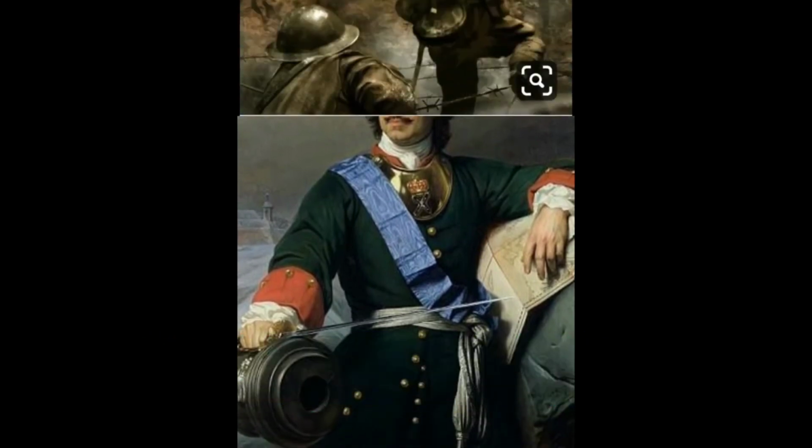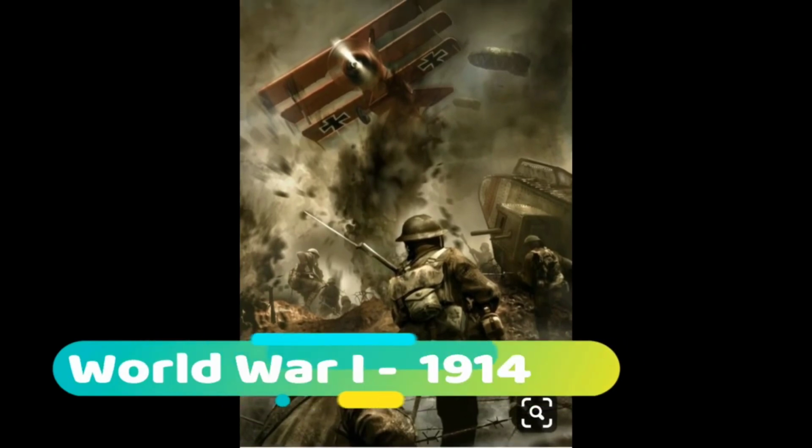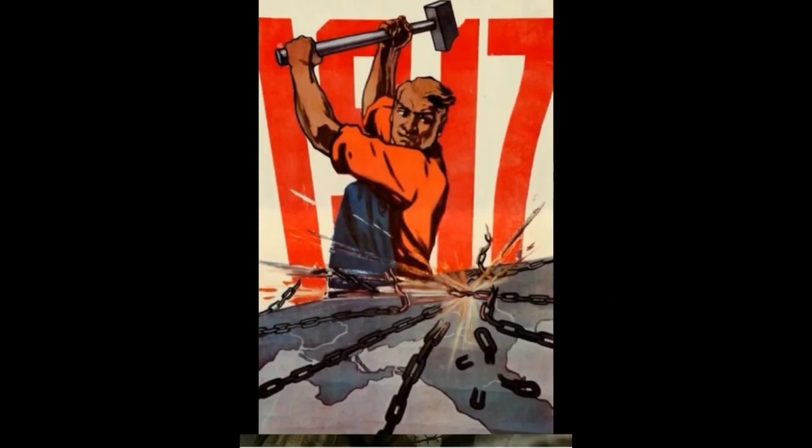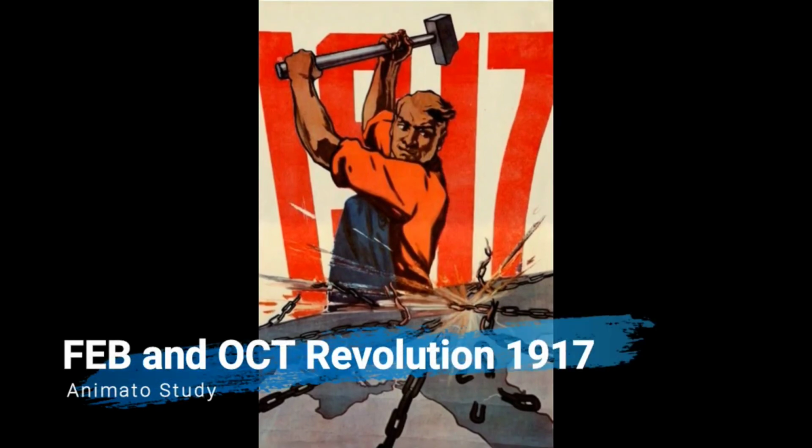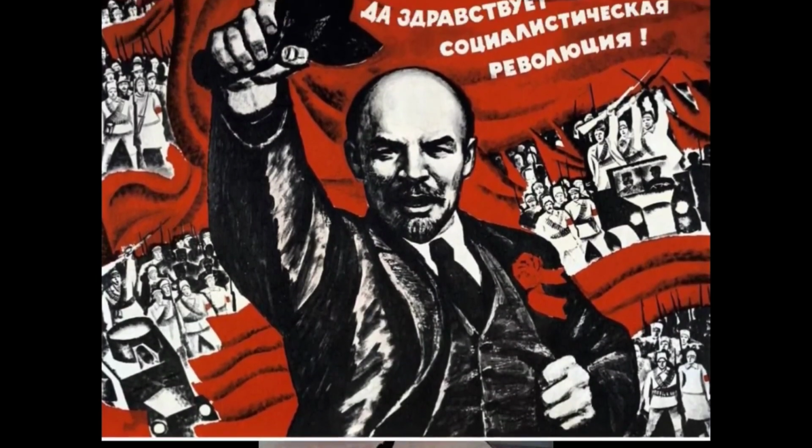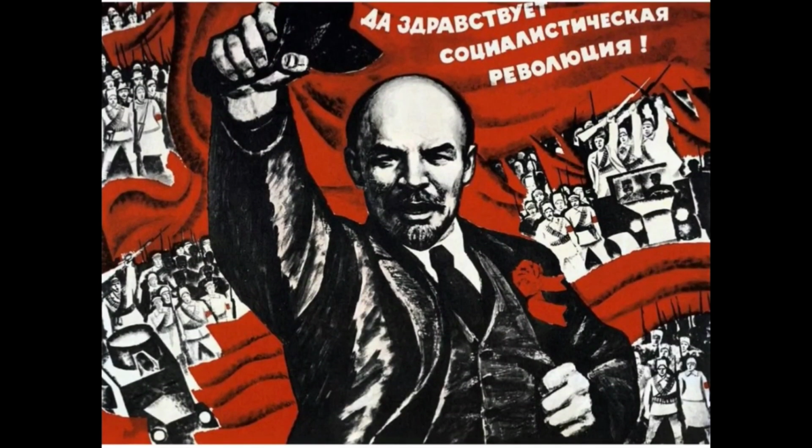Then we discussed the very important World War I, which was a very important reason behind the Russian Revolution of 1917. It happened in two phases, the February Revolution and the October Revolution. Ultimately after this Russian Revolution, Vladimir Lenin became the supreme leader of Russia, and he formed USSR, the Union of Soviet Socialist Republic, in 1922.